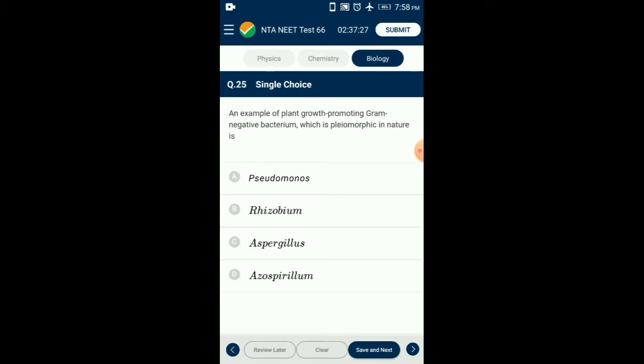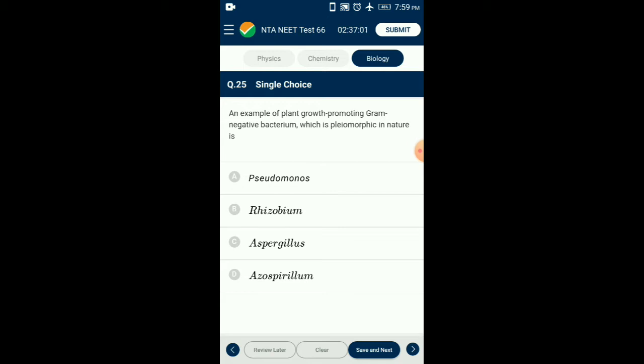Question number 25. An example of a plant growth promoting gram negative bacterium which is pleomorphic in nature is Rhizobium. Rhizobium is a soil bacterium which is gram negative in nature and shows pleomorphic structure. This is a rhizosphere bacterium involved in the formation of root nodules by getting associated with the roots of leguminous plants.